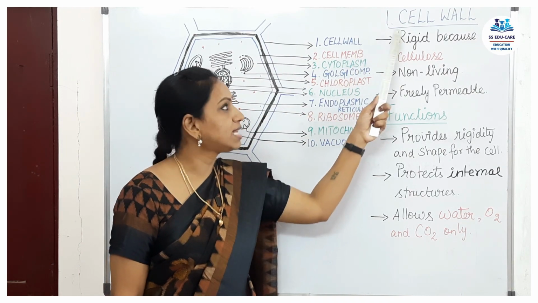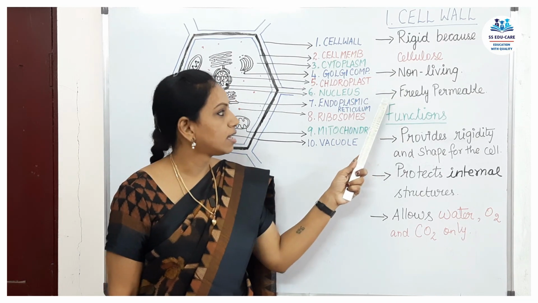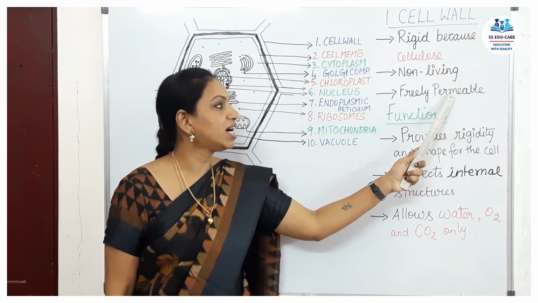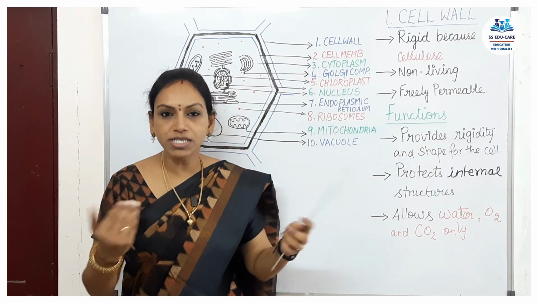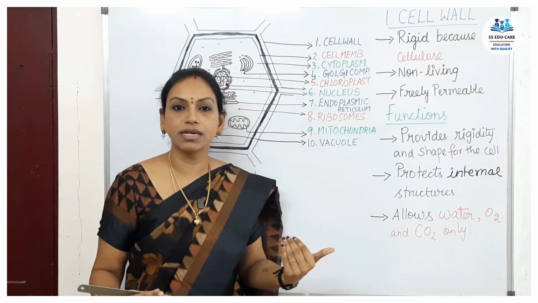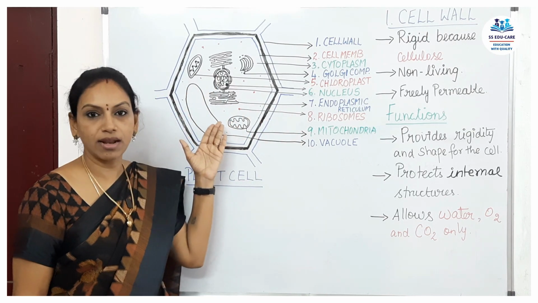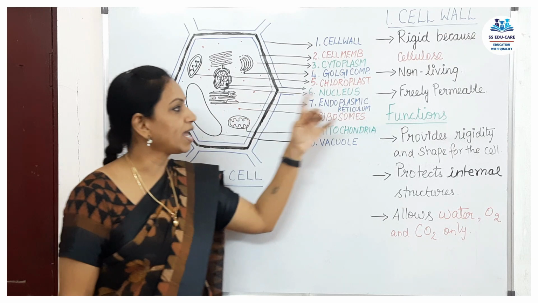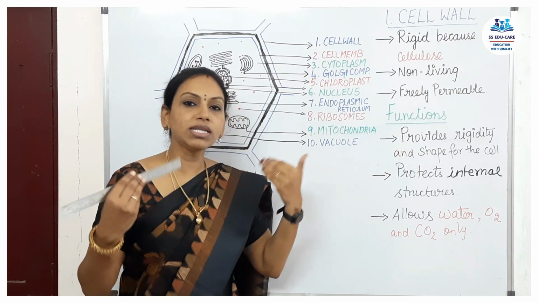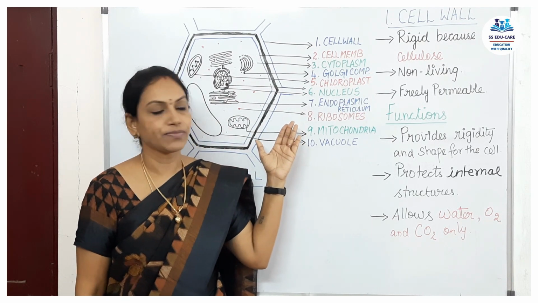Second point, the cell wall is non-living. It's a non-living part of the plant. Then third one, they are freely permeable. The word permeable means permitting. Here the cell wall will allow the substances to enter into the cell or cytoplasm. That's why it's called freely permeable. It means it will allow all the substances to enter inside freely through itself.